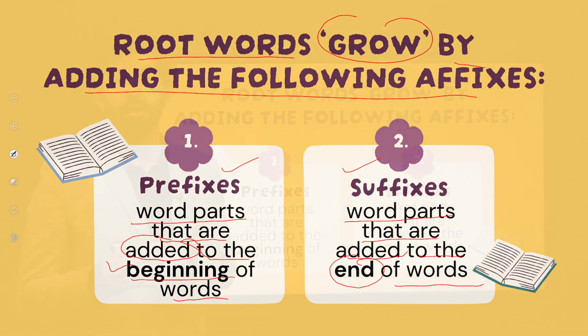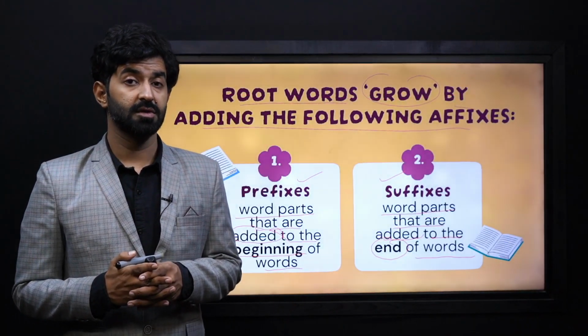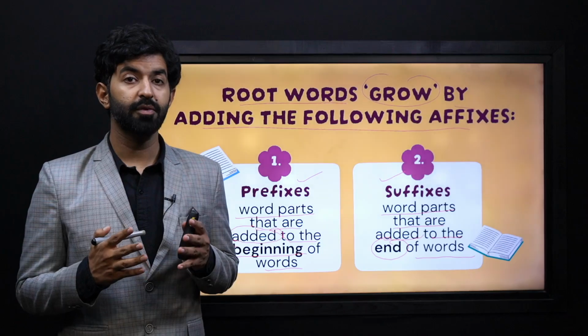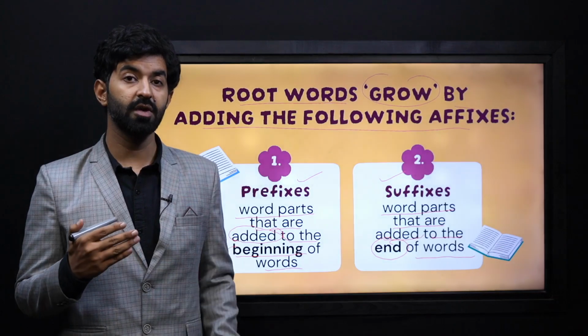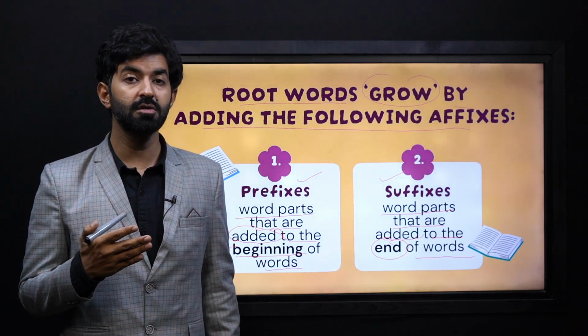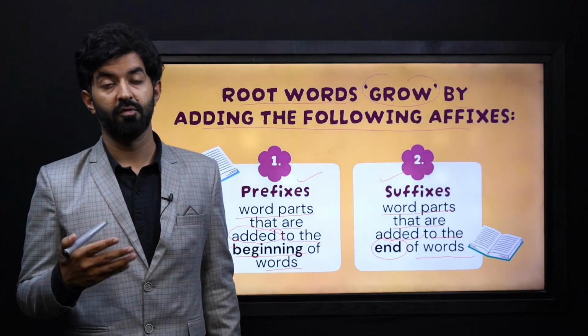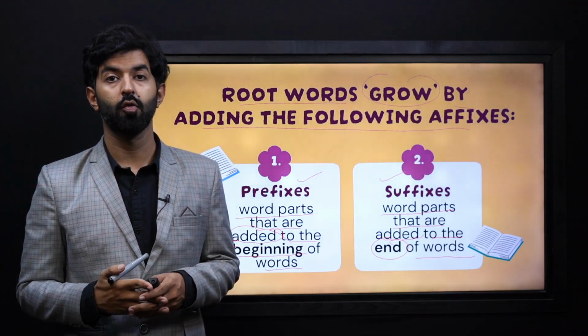Now, learning about affixes is important because using prefixes and suffixes we can make so many different words, and we can also form adjectives using affixes from whether the word is a noun or a verb.